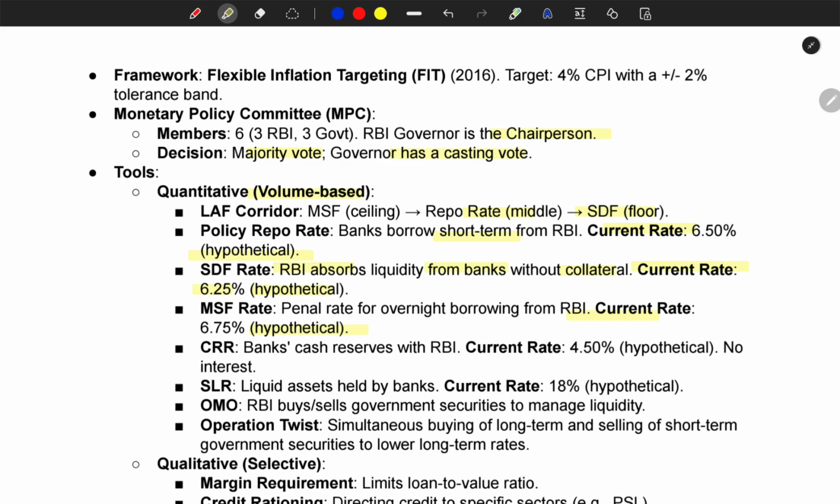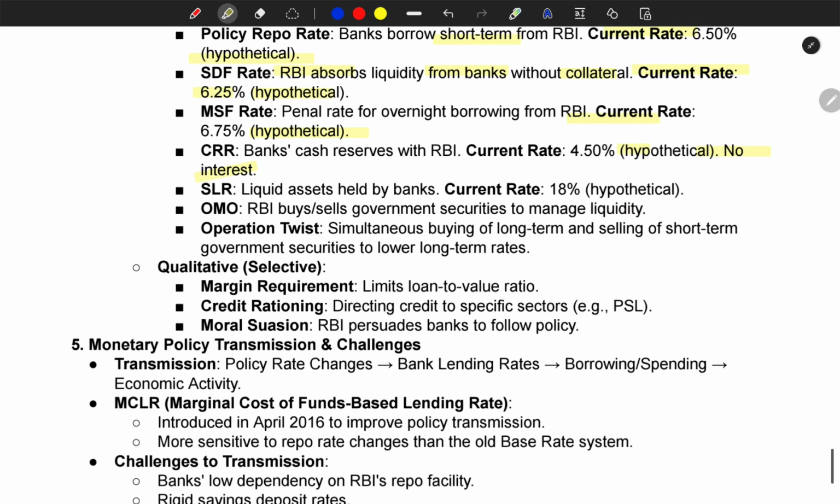CRR: banks' cash reserve with RBI, current rate 4.50%, hypothetical, no interest. SLR: liquid assets held by banks, current rate 18%, hypothetical. OMO: RBI buys and sells government securities to manage liquidity. Operation twist: simultaneous buying of long term and selling of short term government securities to lower long term rates.